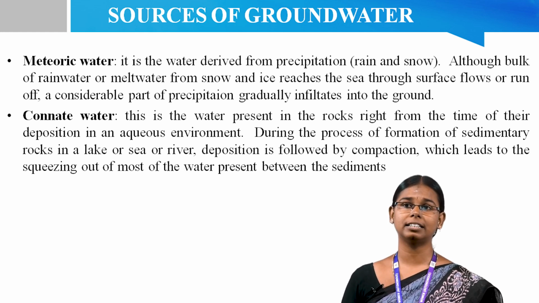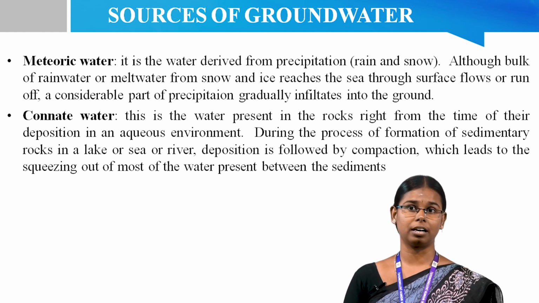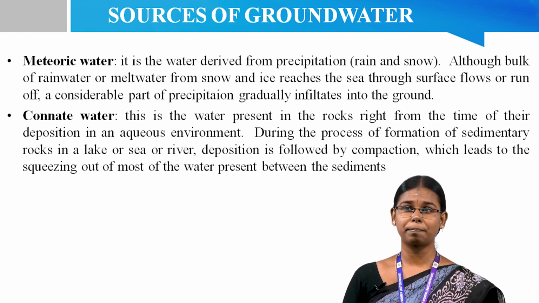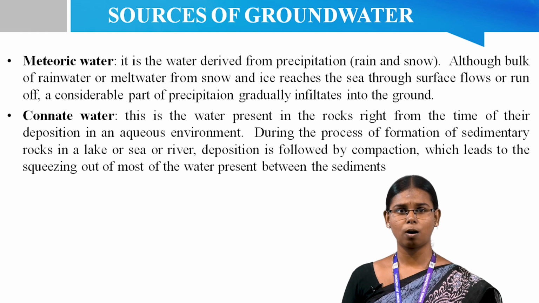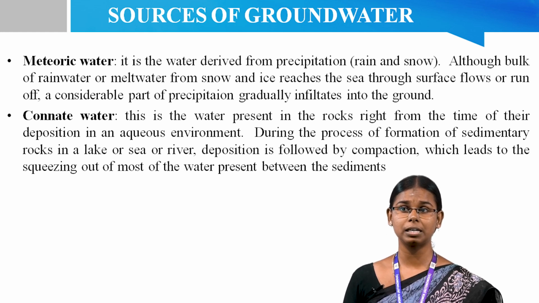Connate water. This is the water present in the rock right from the time of their deposition in an aqueous environment. During the formation of sedimentary rocks in a lake, sea or river, the deposition is followed by compaction, which leads to the squeezing out of most of the water present between the sediments.